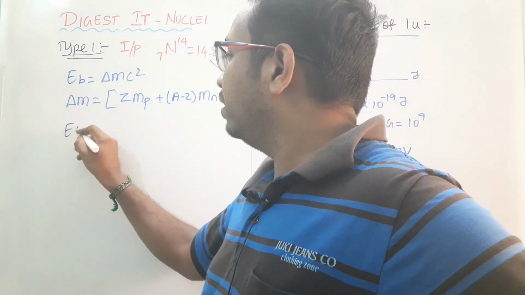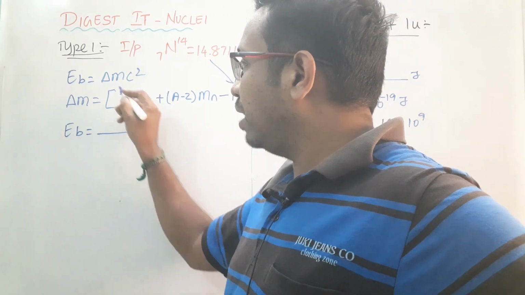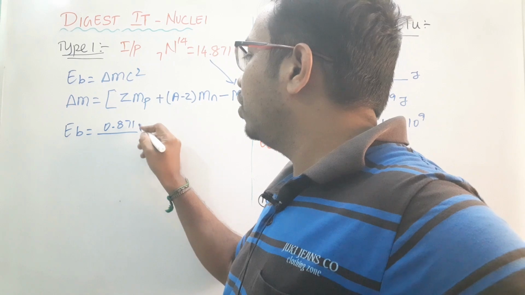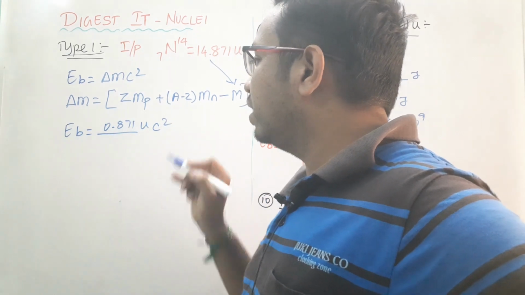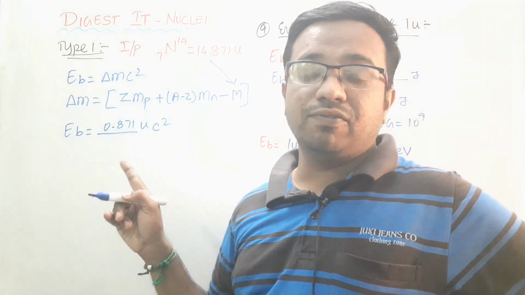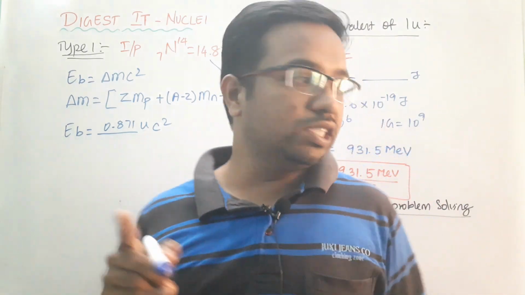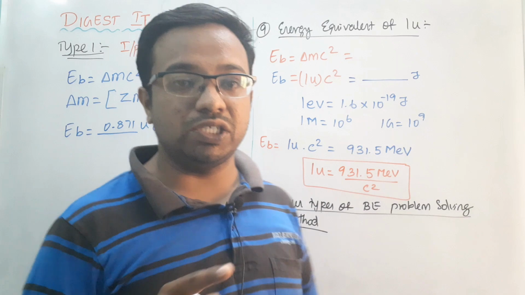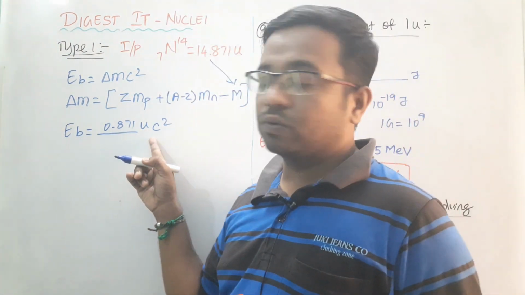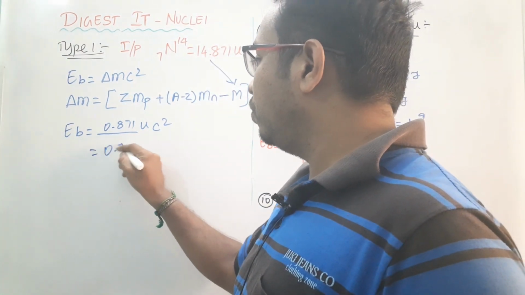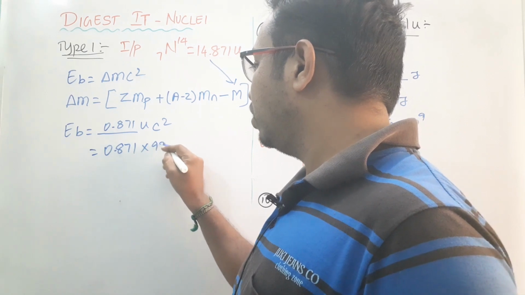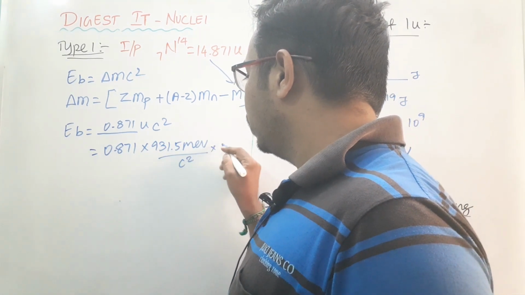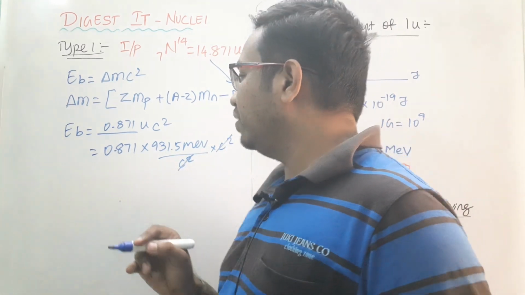Now you will obtain some answer, del M is equal to something, you will obtain 0.871 U, into C square. But I want energy in terms of electron volt. So we know this formula, 1 U is equal to 931.5 MeV by C square. So instead of this U, just substitute 0.871 into 931.5 MeV by C square into C square. So C square will get cancelled.